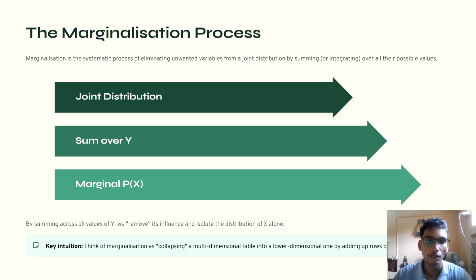Coming to the marginalization process, marginalization is a systematic process of eliminating unwanted variables from a joint distribution by summing or integrating over all the possible values. That's what we have been doing. Here we can see the joint distribution, sum over y, and marginal P of X. These are the steps to be followed to achieve marginal probability. The key intuition is to think of marginalization as collapsing a multi-dimensional table into a lower-dimensional one by adding up rows or columns.